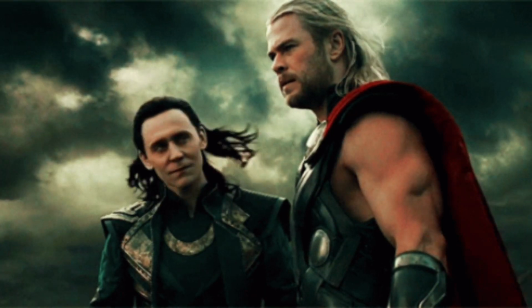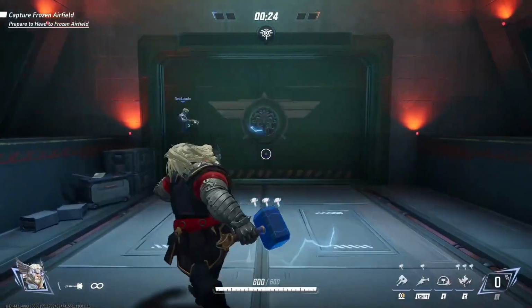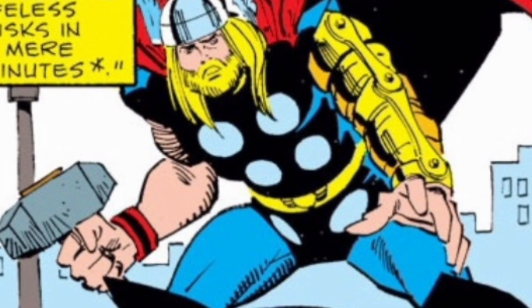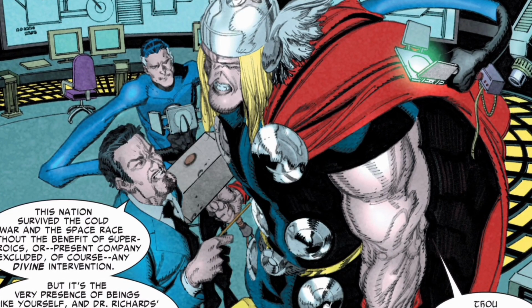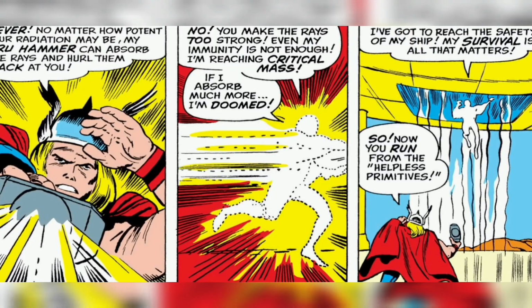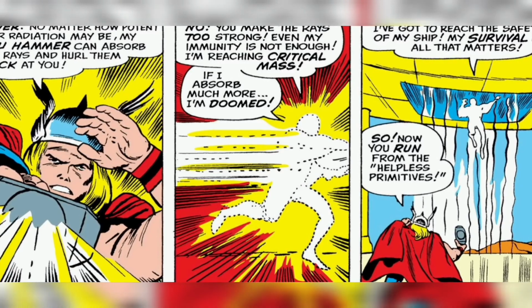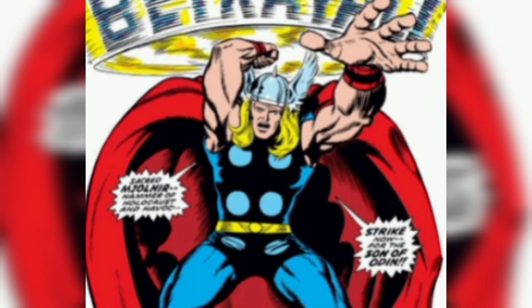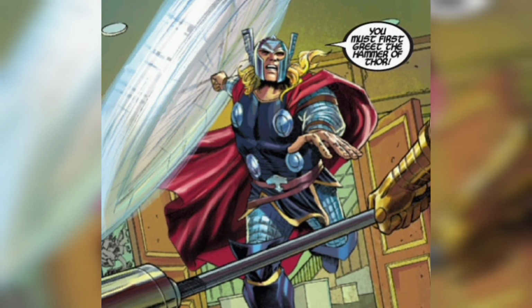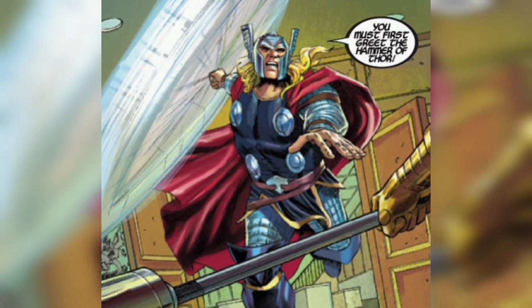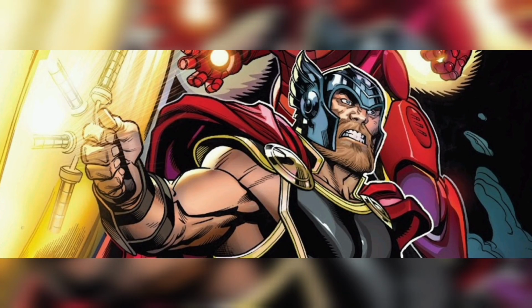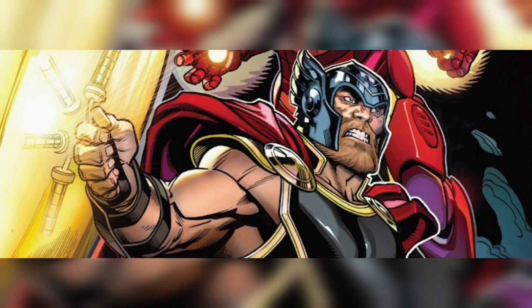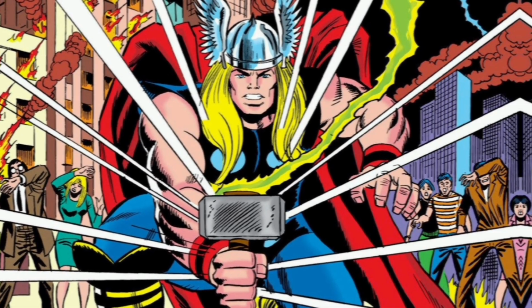Get ready to meet some of the most powerful, surprising, and even strange Thors from Marvel history. We are starting with Thor Odinson from Earth-616, the main version of Thor in Marvel Comics. He is the son of Odin, the All-Father of Asgard, and Gaia, the elder goddess and spirit of the earth. As the god of thunder, Thor wields the enchanted hammer Mjolnir, which grants him control over lightning and the ability to fly. He is a founding member of the Avengers and has fought alongside them to protect Earth from various threats, including his adopted brother Loki.